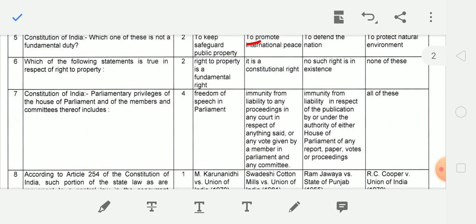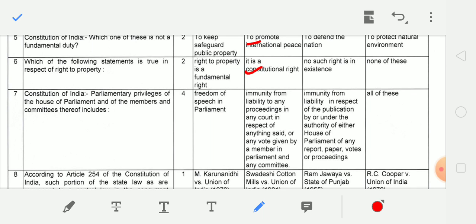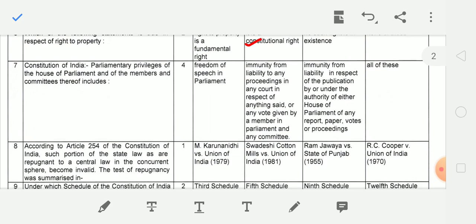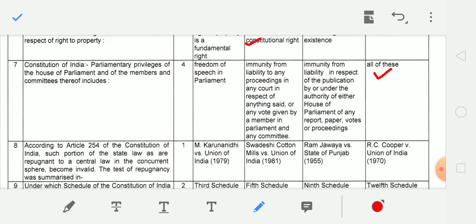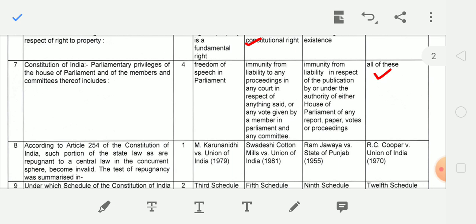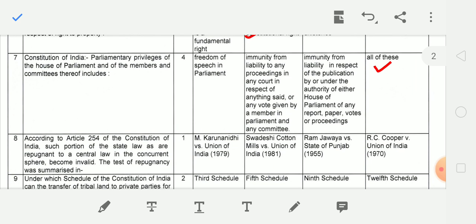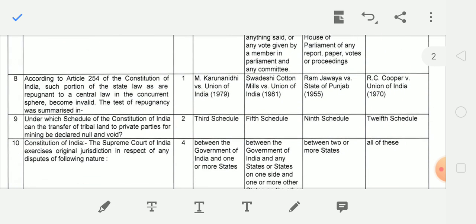Next, which of the following statement is true in respect of right to property? And correct answer, it is a constitutional right under Article 300A of Indian Constitution. Seventh question. Constitution of India, parliamentary privileges of the House of Parliament and of the members and committees thereof include. And correct answer is all of these which are mentioned here. पार्लियामेंट्री प्रिविलेजेस आर्टिकल 105 ऑफ इंडियन कॉन्स्टिट्यूशन में दिया हुआ है। नेक्स्ट क्वेश्चन.